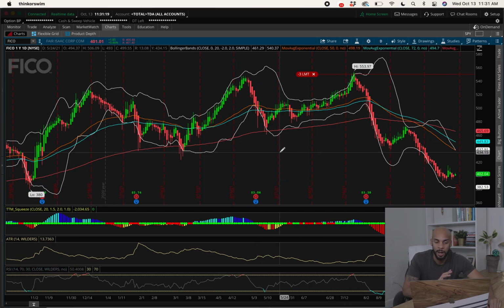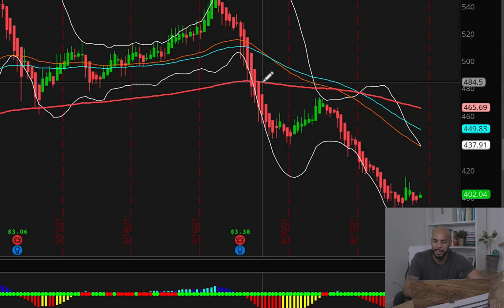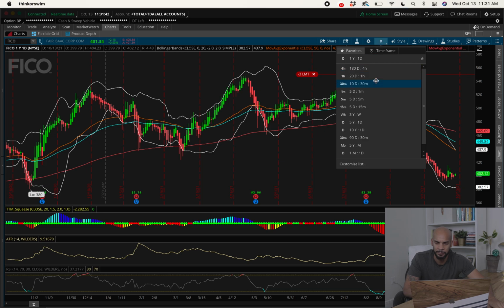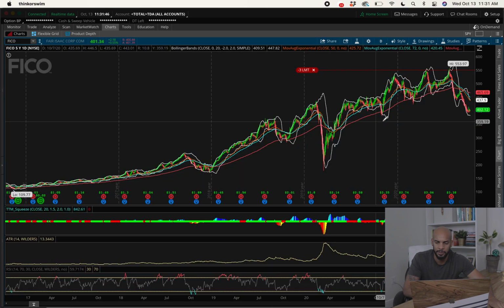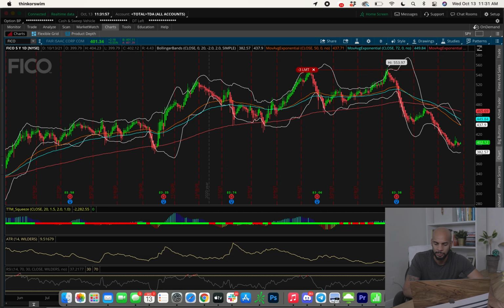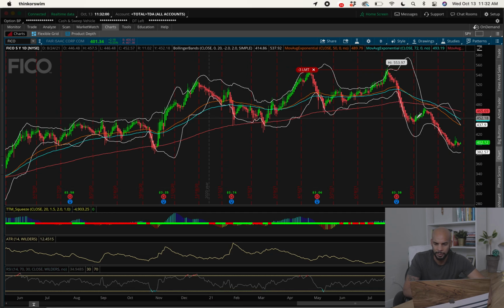So initially, where I messed up is that I waited for FICO to hit the 200-day EMA, didn't hesitate, executed around 485, and then it kept dropping. I got nervous, but I was like, you know what, I'm in shares. But it dropped all the way down to around the 440s. And had I really paid attention and gone to the 5-year, 1-day chart and looked at where it bounced off, 445 was actually a support level, as you can see right here.